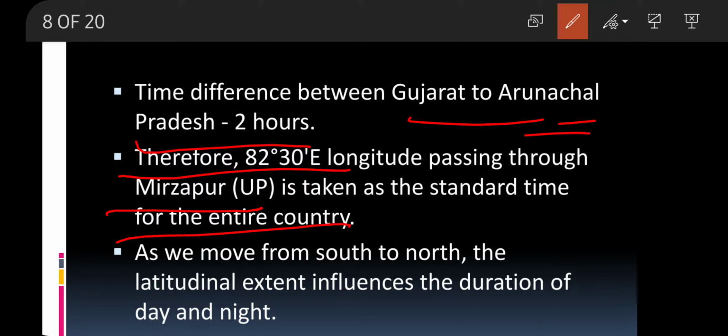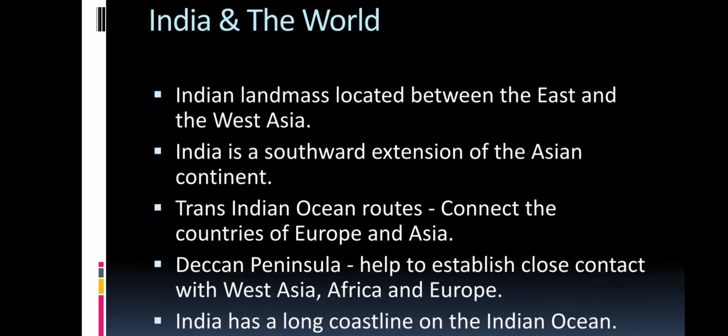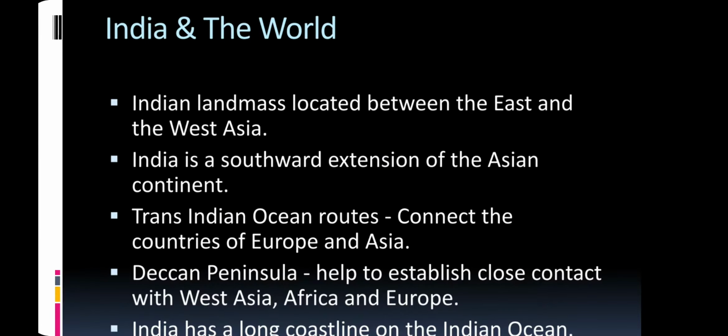It passes from south to north in this way, and it influences the duration of day and night. Whatever time is there in Mirzapur, we are following that. Okay, so India and the world.